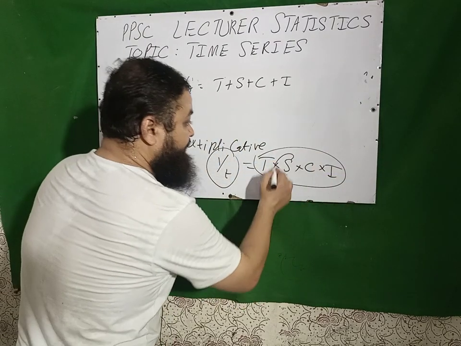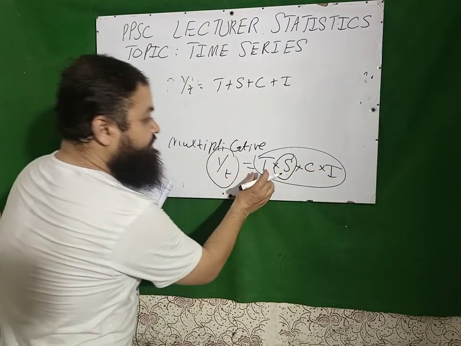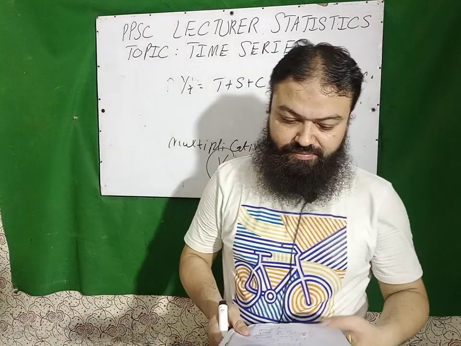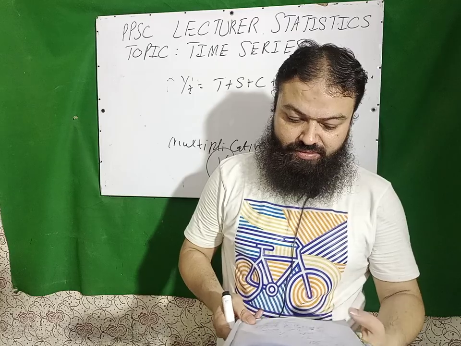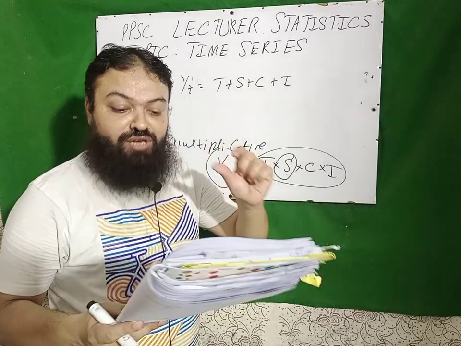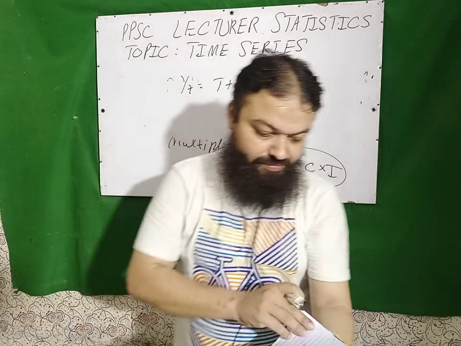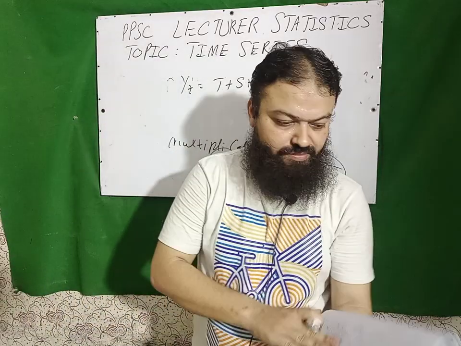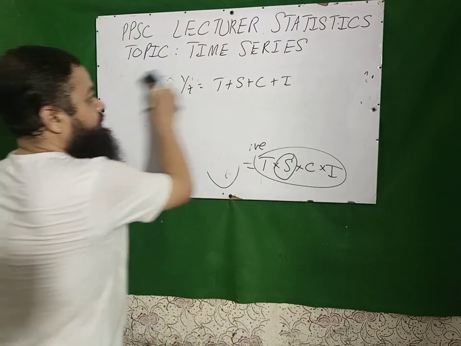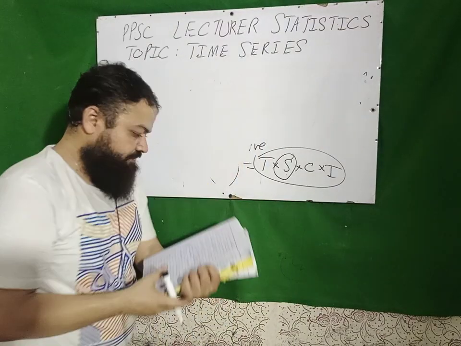If we remove the effect of seasonal variations, then we have T, C and I. What is Yt? Yt is the observation which we have collected at any time. A very important question.